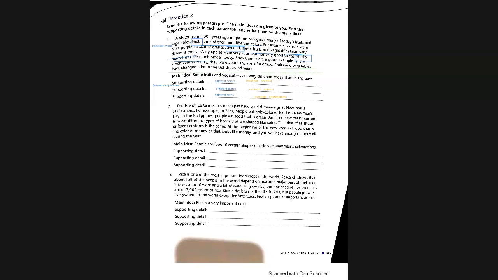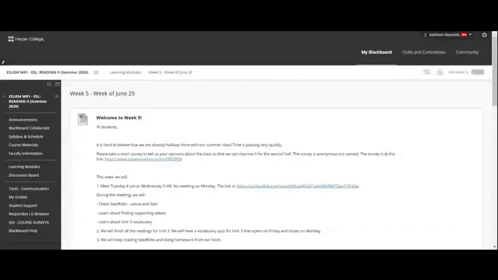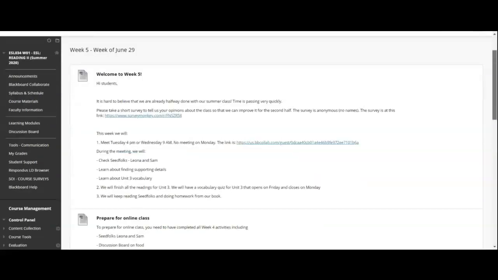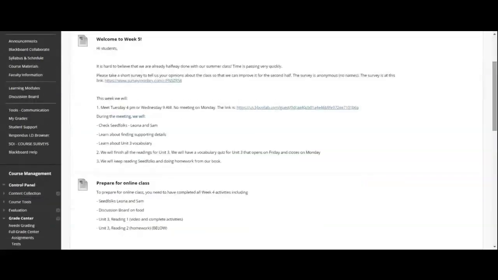Let me just get that loaded up. Okay, here's the week. We need to do this homework number 2 and 3 in Blackboard. So this is the week 5 folder. Okay, week 5, learning modules, week 5.